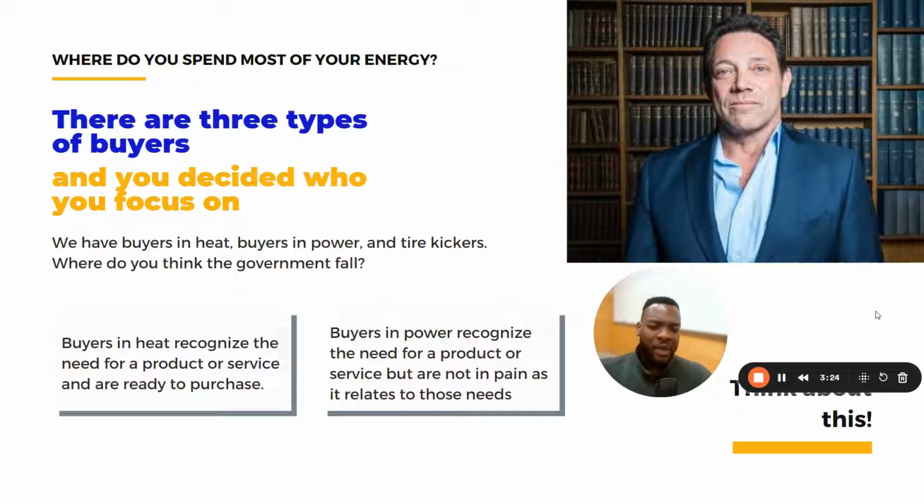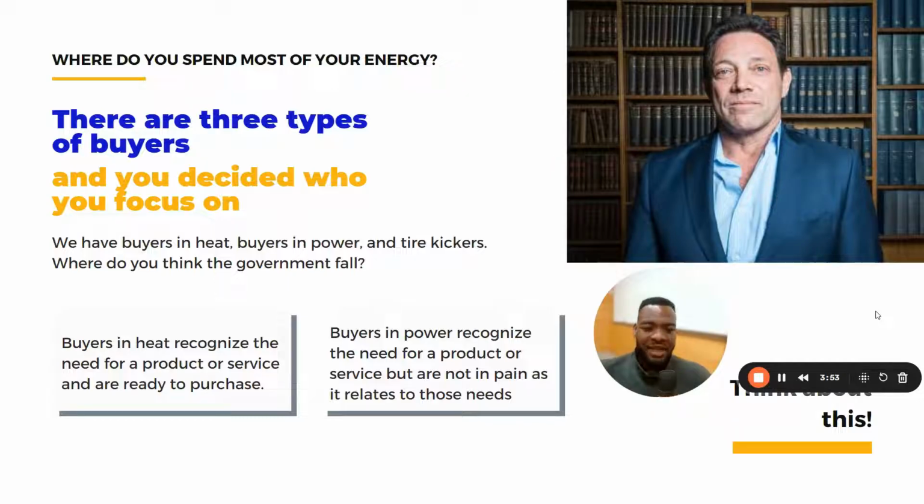Then we have the buyers in power. One of the easiest ways to know a buyer in power is when they say, listen, we're just shopping around, okay? We've been speaking to your competitors. Buyers in power recognize the pain that is going to come from not having this good or service, but they also recognize that that pain is like 6 months away. They recognize the pain is 12 months away. So they have a moderate level of wanting to purchase, but it's not urgent.